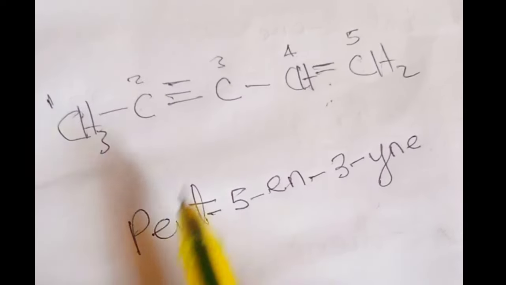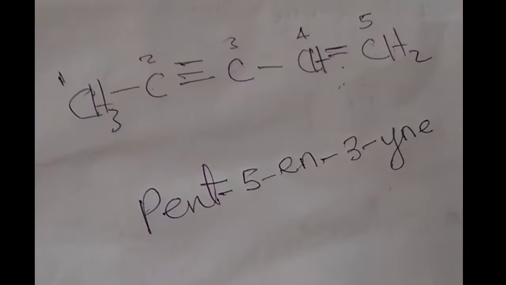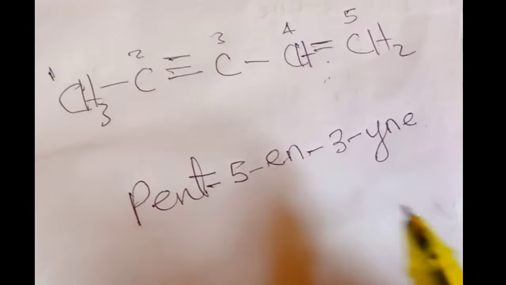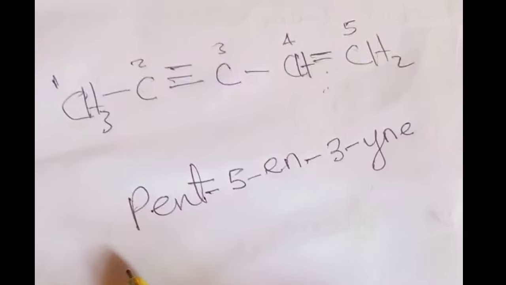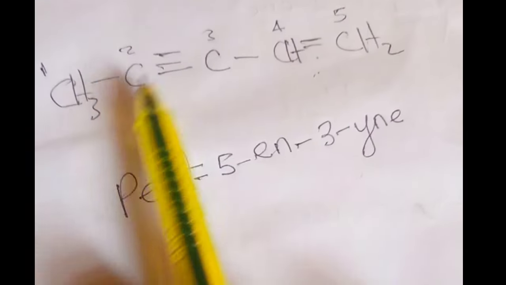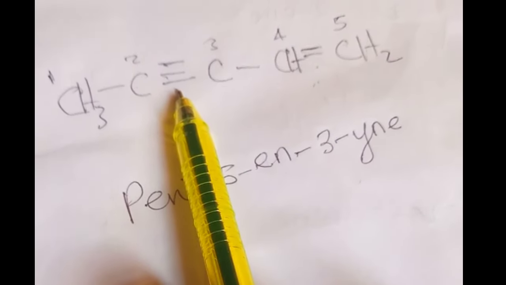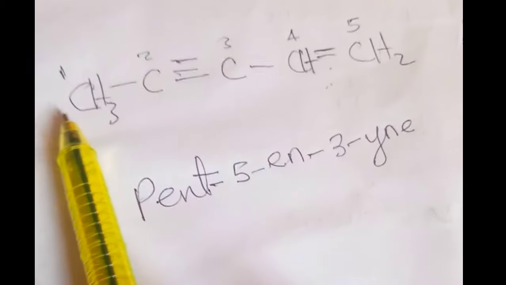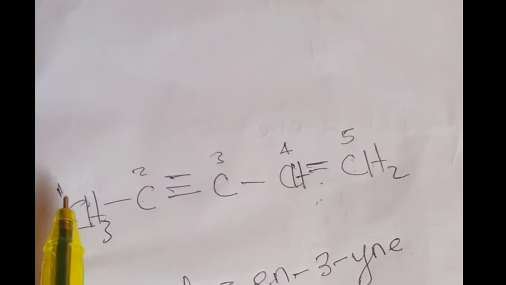Rule number 4 is set to address cases like this, where you have a triple bond and a double bond on the same chain. So how do you name compounds like this? You start first by numbering the chain. And in numbering, preference is given to where you have the triple bond, not where you have the double bond. So you consider the end that is closer to the triple bond. Here is obviously the end that is closer to where we have the triple bond. So that is why I started my numbering from this end, as you can see. So I've numbered the chain.